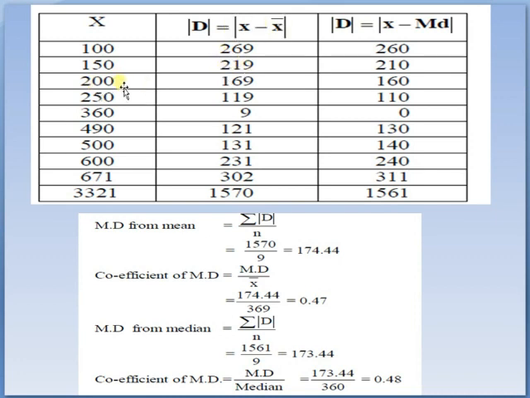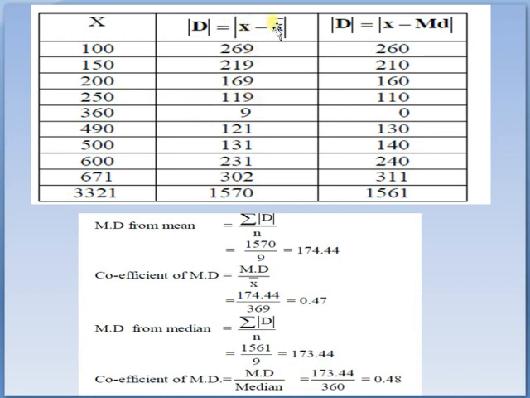100 minus 369 is minus 269. If we take the mod value, that becomes plus 269. 150 minus 369 is 219 with negative sign.